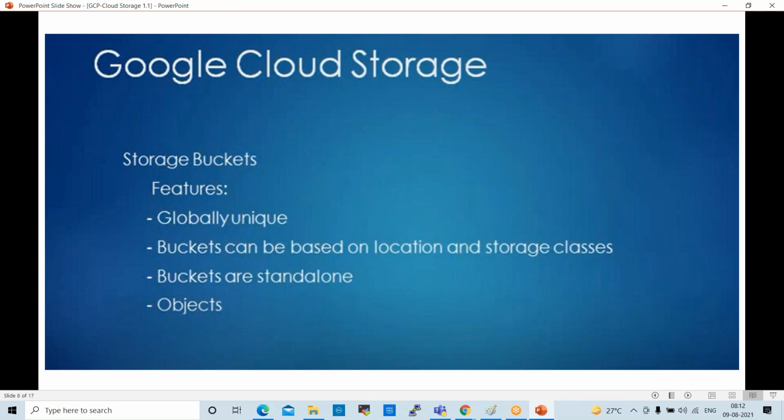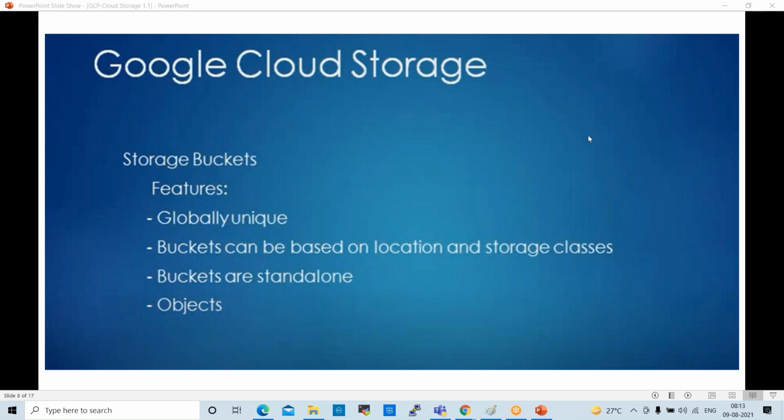So buckets are globally unique. For example, if you give a name like DevOps, it will check globally. If the name is already taken, it will not accept the same name. We have to provide a unique name for buckets, so these bucket names are globally unique.